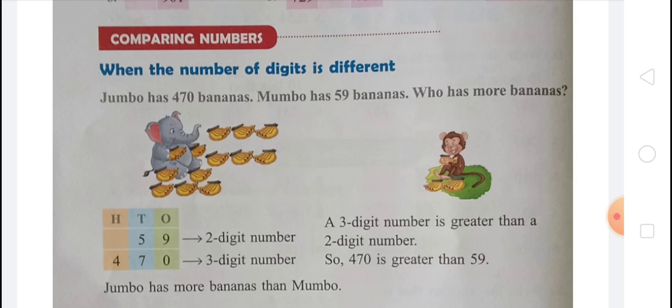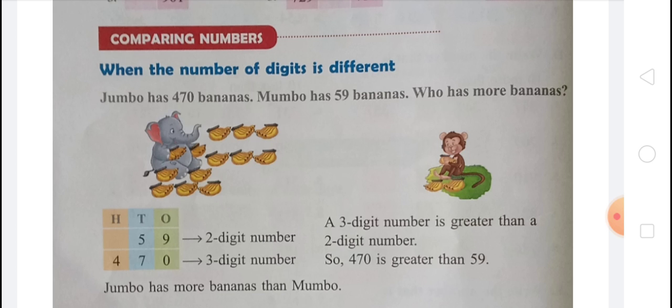We have learned that if there are two numbers, one with 2 digits and another with 3 digits, then the 3-digit number is greater than the 2-digit number. So 470 is greater than 59, and Jumbo has more bananas than Mumbo. So we can say that the elephant has more bananas than the monkey.